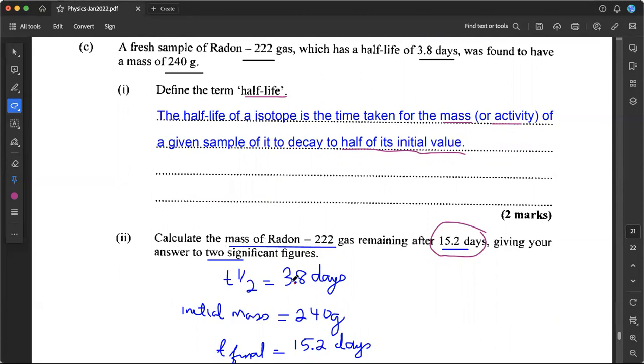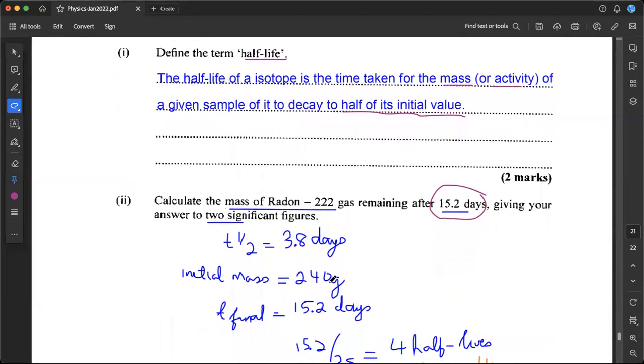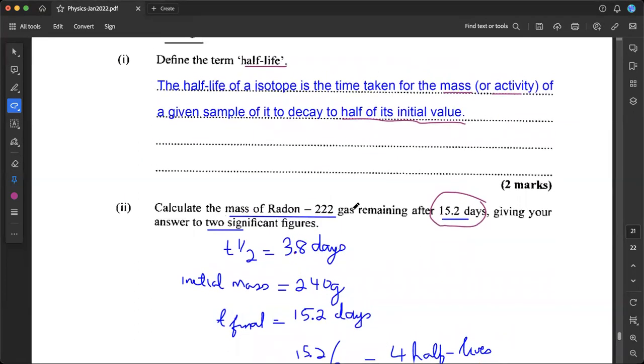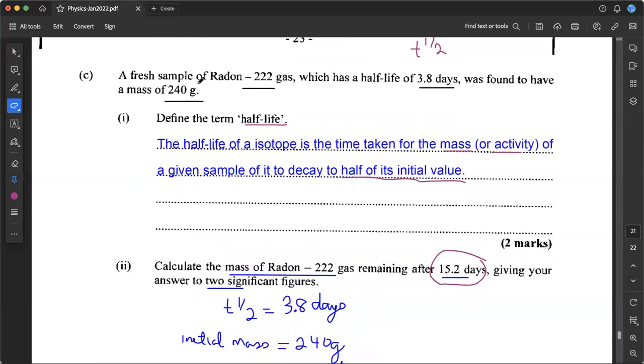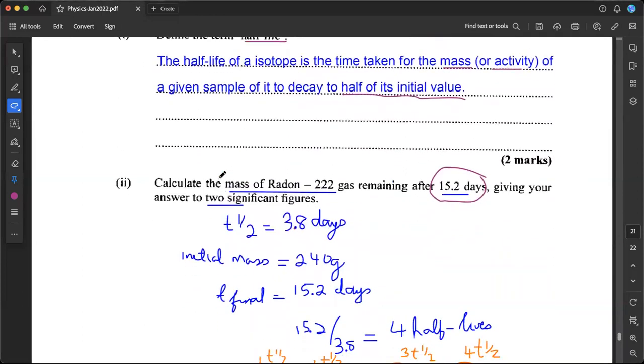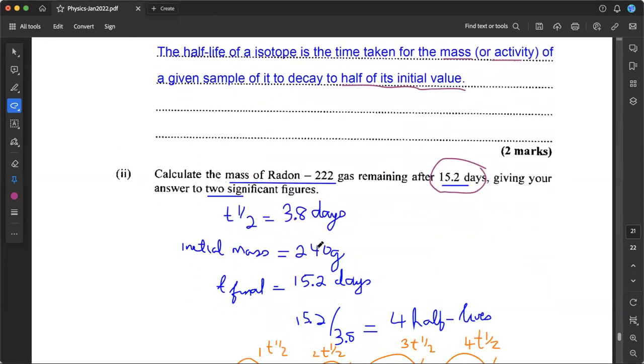We know the half-life is 3.8 days. We know that we're starting out with 240 grams because that's what we had initially. The half-life is 3.8 days, and they're asking us after 15.2 days, how much radon-222 gas will we have?